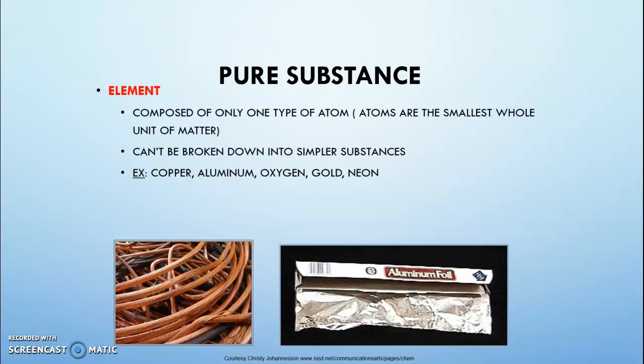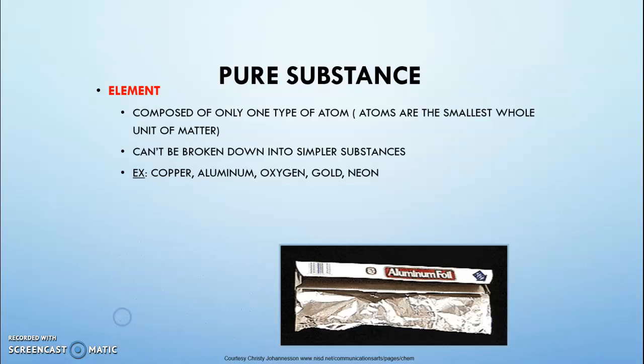Elements like copper that you see on the left, aluminum foil, oxygen, gold, neon, platinum. The list is endless. Again, take a look at a periodic table and you'll get an idea of all the elements.